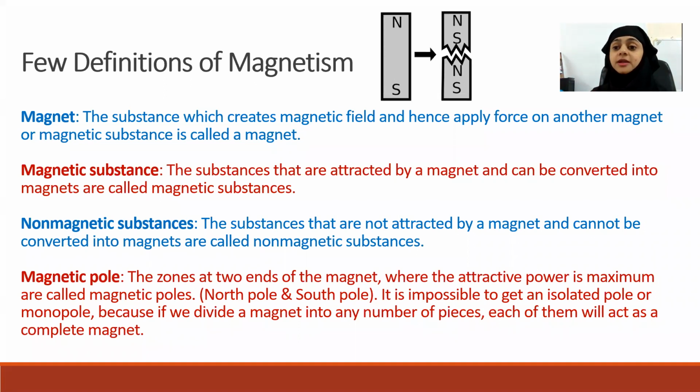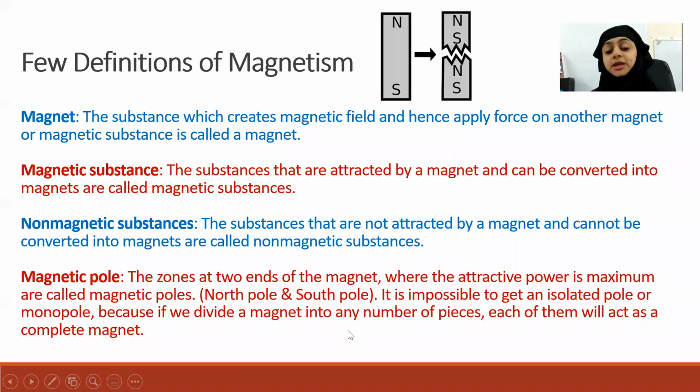But for a magnet, there are two poles, north pole and south pole, and we cannot get a magnetic monopole. If we break a magnet into many small pieces, the last one, even if it is the size of a single atom, will have a north pole and south pole of its own. So it is not possible to get a monopole.